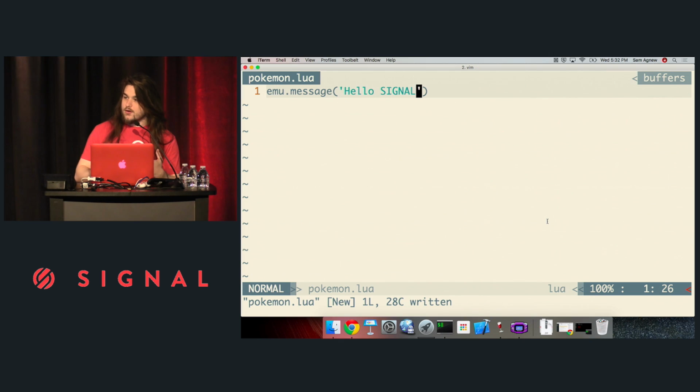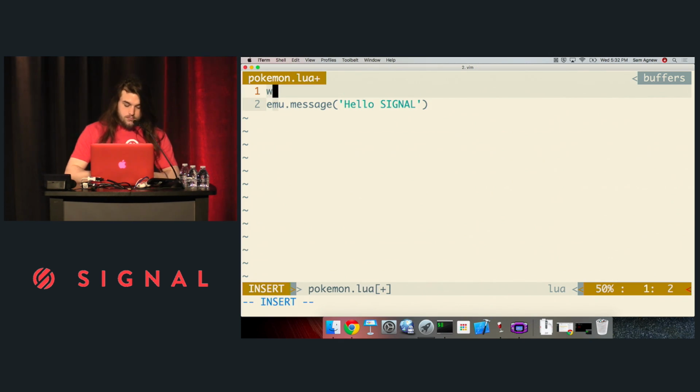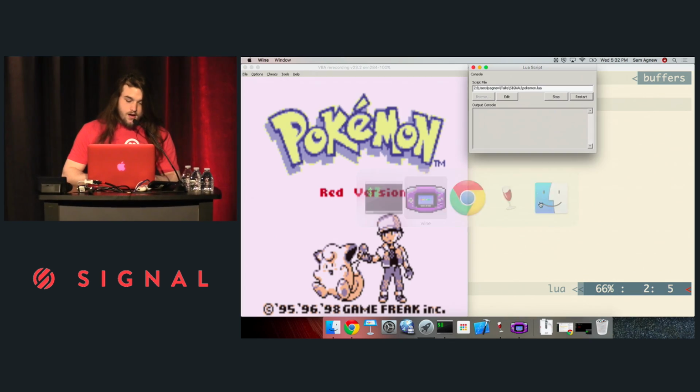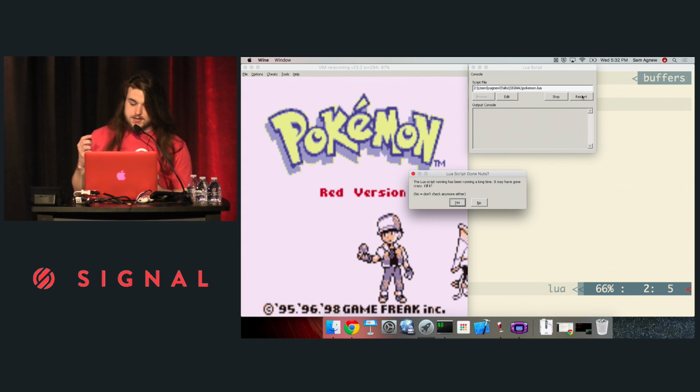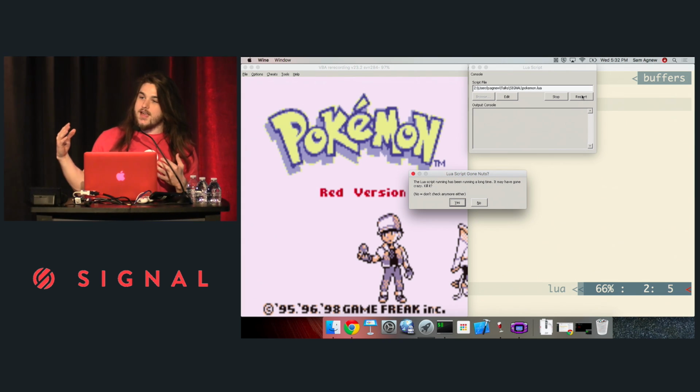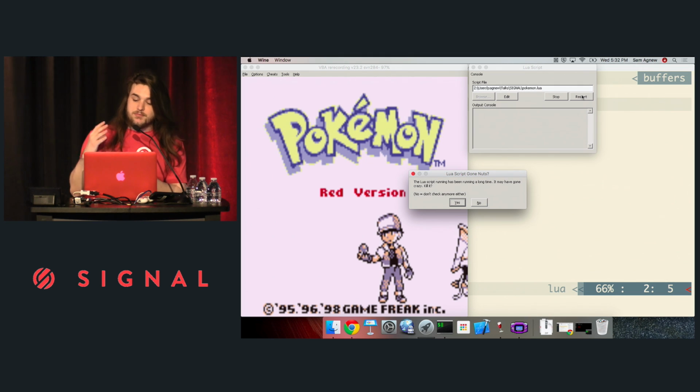Now, all that's doing is just printing hello signal once and then disappearing. What we want is something that'll continually listen for button input, let's say. So let's throw this in an infinite loop. I'm just going to say while true do, because this is the most sophisticated programming of all time, just an infinite loop. The problem with this, though, is I'm going to run this, and you see the thread running the emulator just kind of hangs because the script is just writing hello signal to the screen at all times. It's not actually letting you play the game.